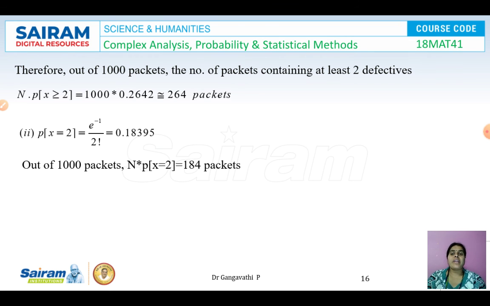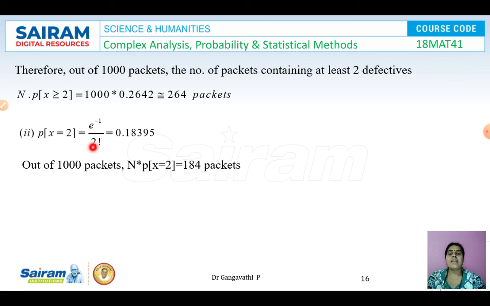So that was for 20 packets. Now we have to evaluate the same thing for 1000 packets. So multiply the result with 1000. So 1000 into 0.2642 gives 264 packets. So out of 1000 packets, there are 264 packets which have at least 2 defectives.